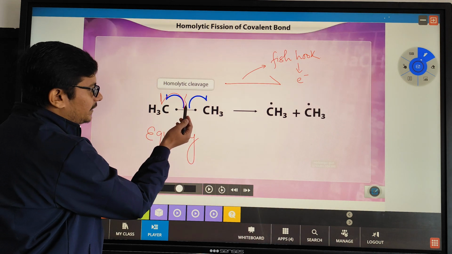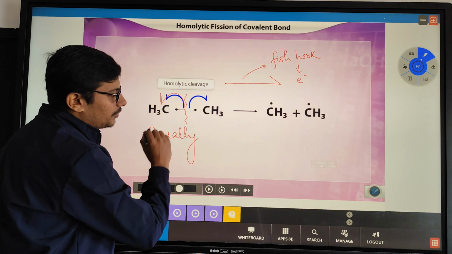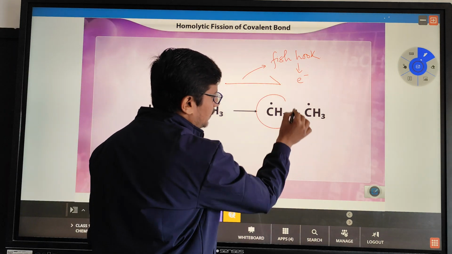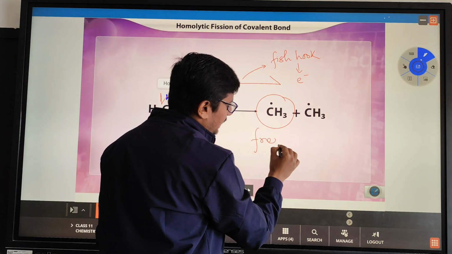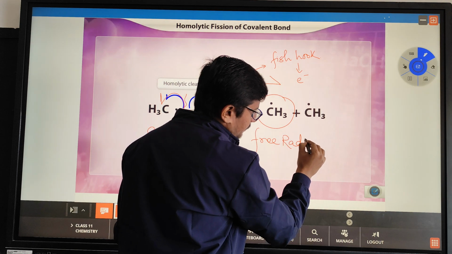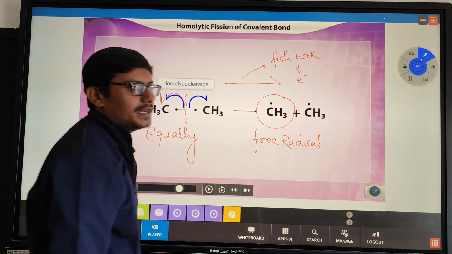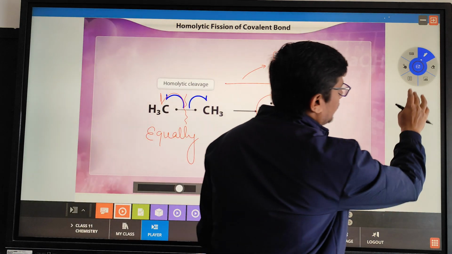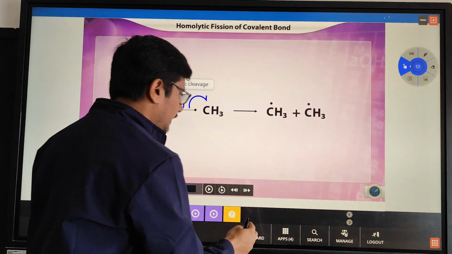So when we transfer a single electron to each alkyl group, the species formed is called a free radical. What do we call it? Free radical.